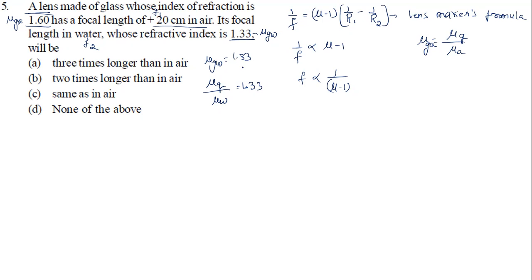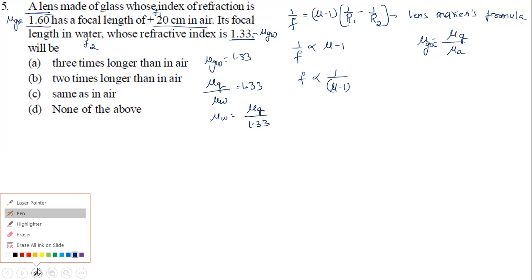Question number 5, right? That's question number 5. Okay. Then I can say now this is mu water, that is equal to mu glass times by 1.33. Okay. Yes. So they're given a focal length of water. Okay, focal length in water.